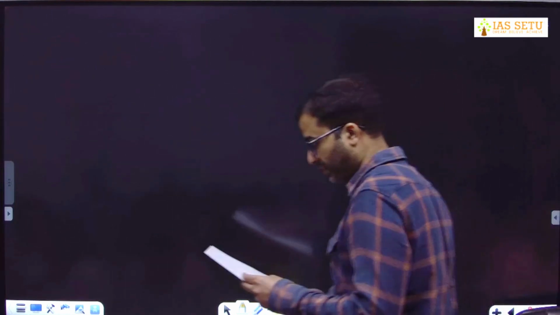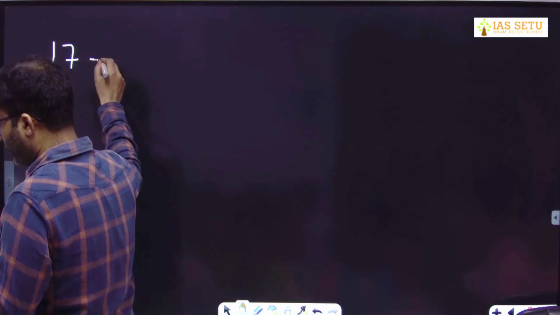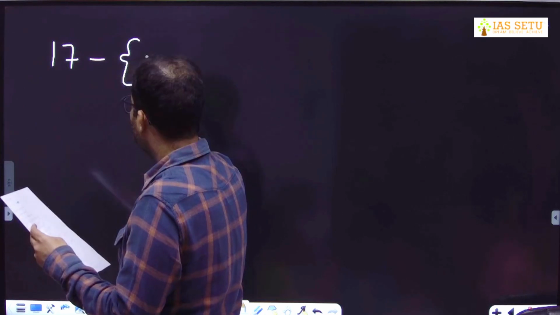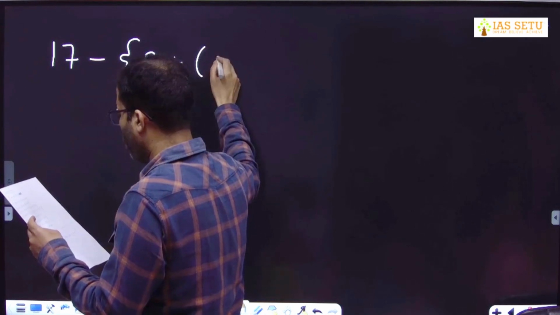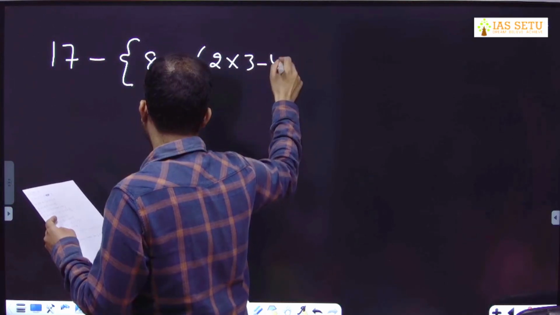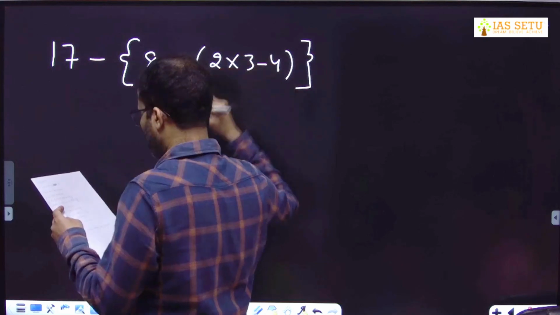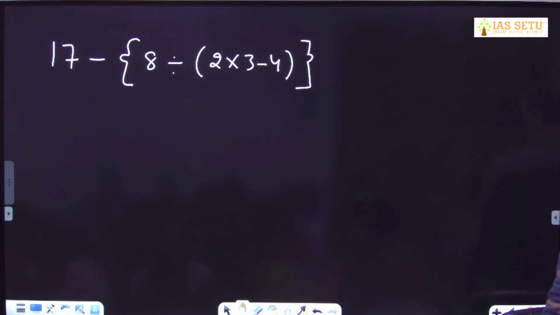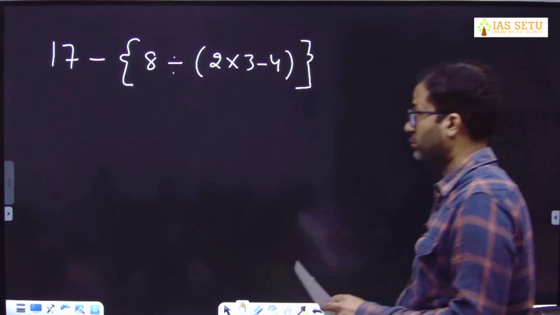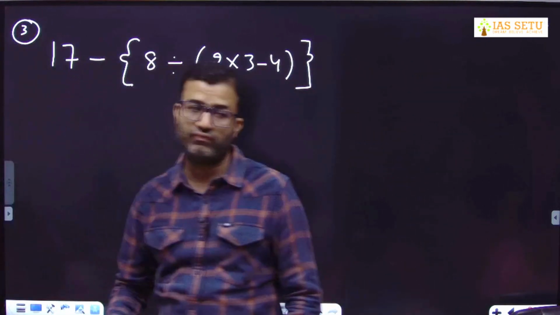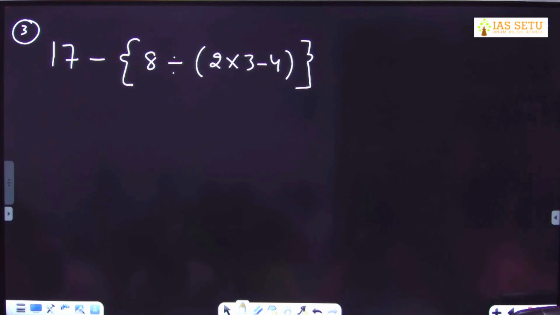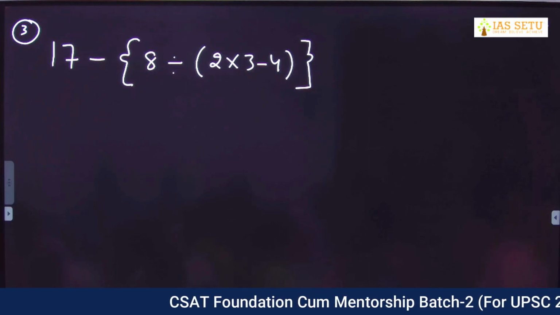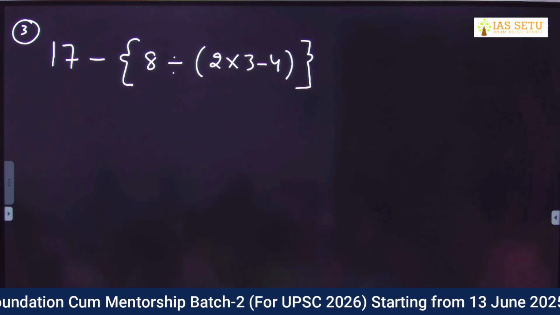Next question. Question number 3. 17 minus curly bracket start, 8 divided by small bracket start 2 into 3 minus 4 small bracket close, curly bracket close. Done.